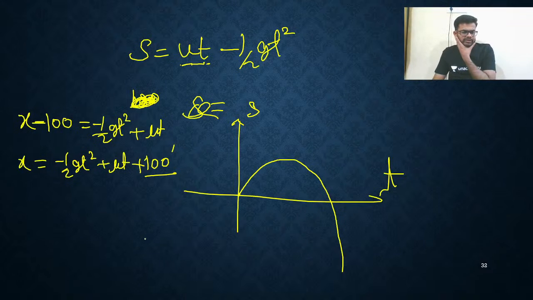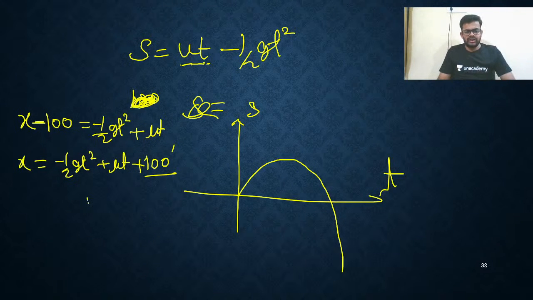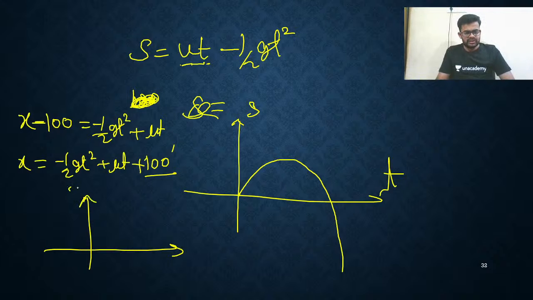So simply speaking, what will be the answer? How will you solve it? Okay, so the curve should look like this. Listen, this is x and this is t. Initially I am taking x equal to 100 and I am taking ground as origin. So the curve will be like this. That's all. So this is the answer.